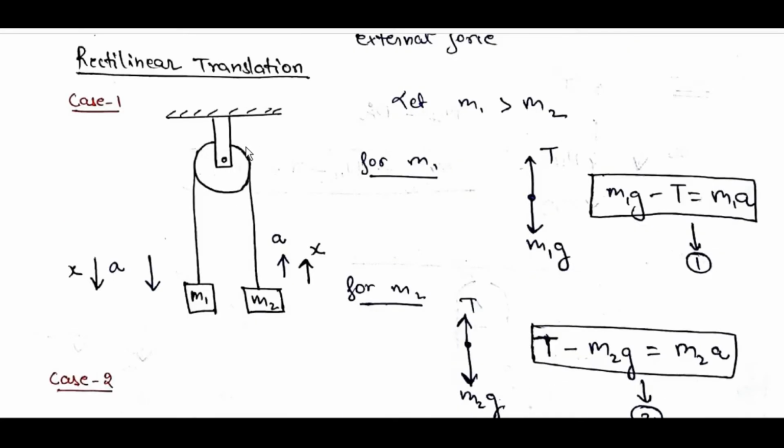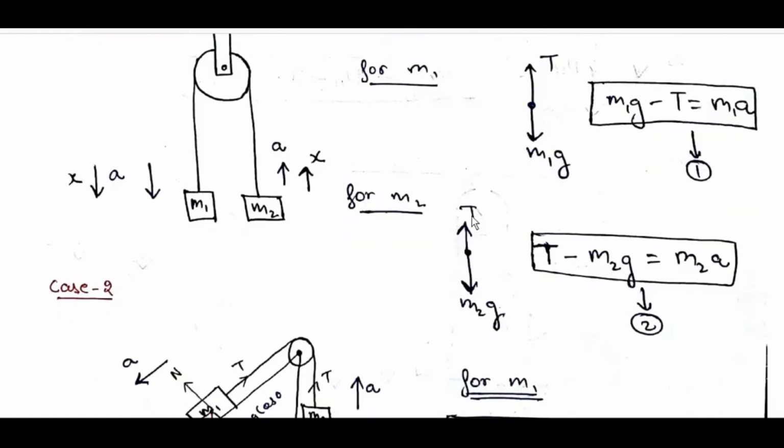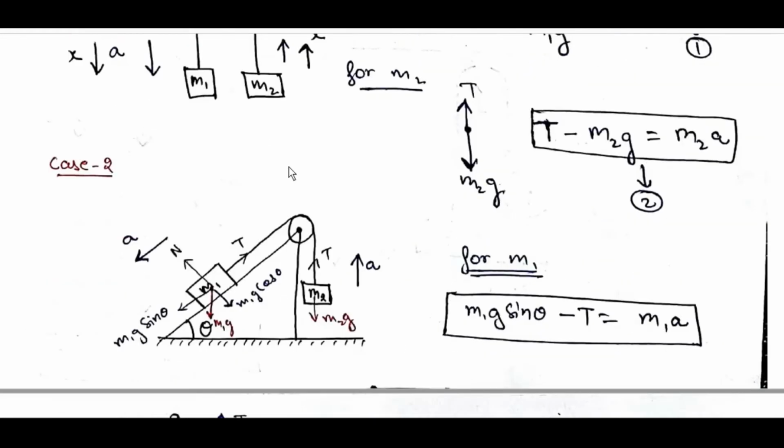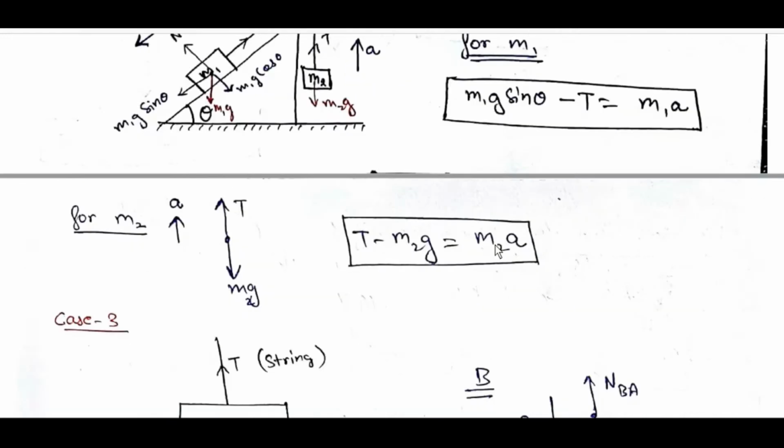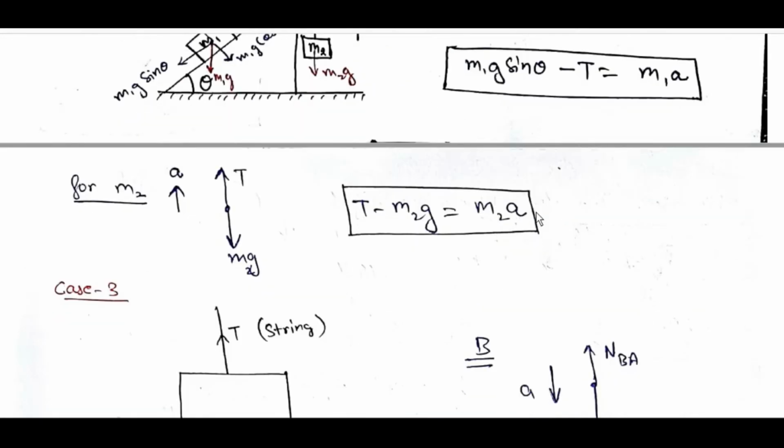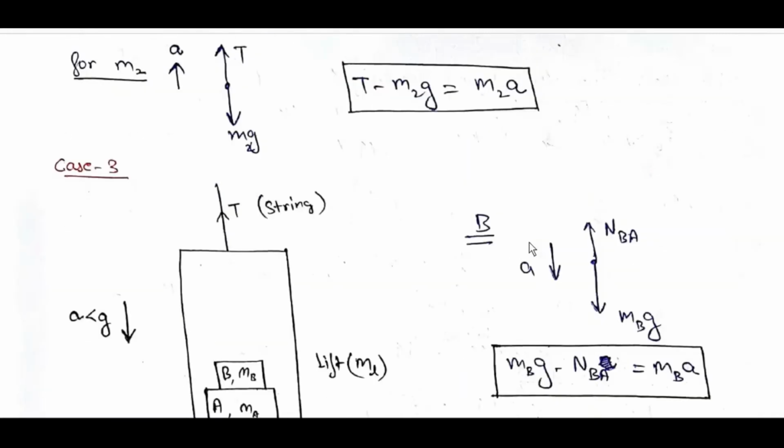Rectilinear translation. Case 1: let m1 be greater than m2. For m1, m1g minus T is equal to m1a, as the acceleration is downward. T minus m2g is equal to m2a, as the acceleration here is upward. Case 2: here a is like this, m1g sin theta minus T is equal to m1a. For m2, T minus m2g is equal to m2a.